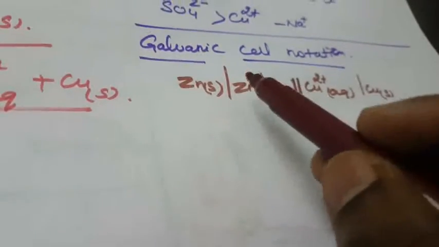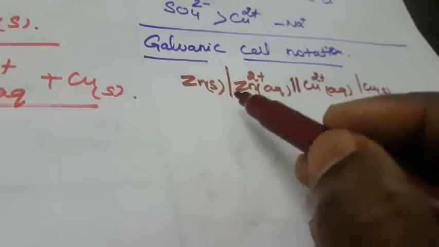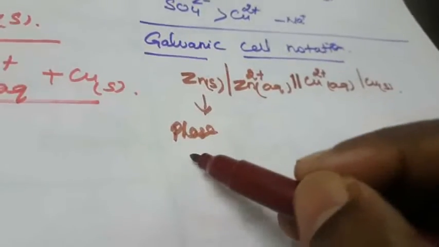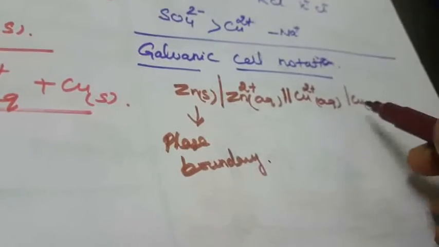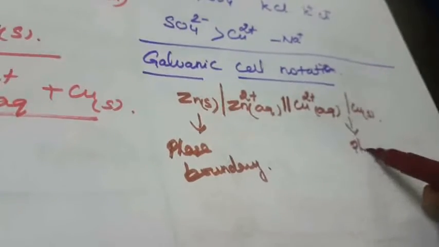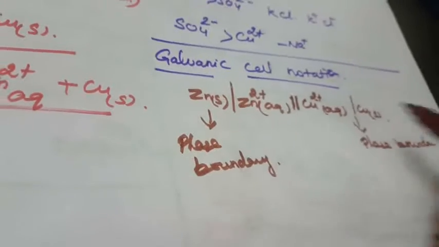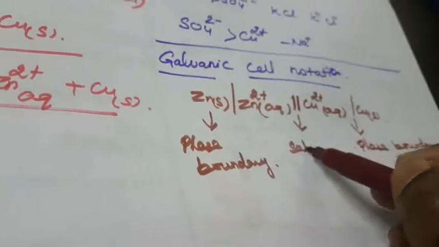In the above notation, the single vertical bar represents the phase boundary. What is the meaning of that? It is called the phase boundary. This is also a phase boundary. And the double line represents the salt bridge.